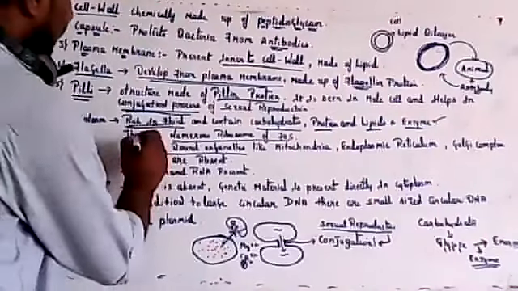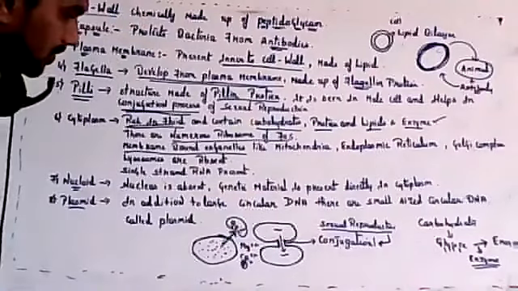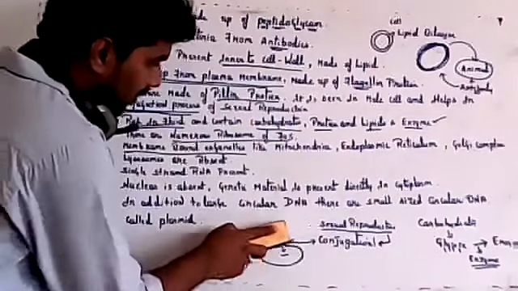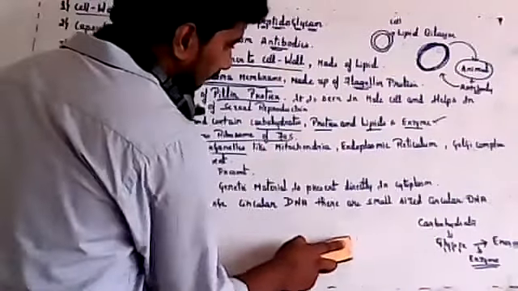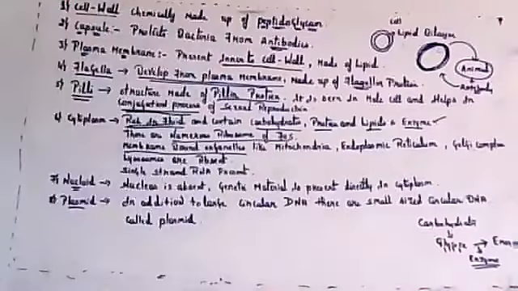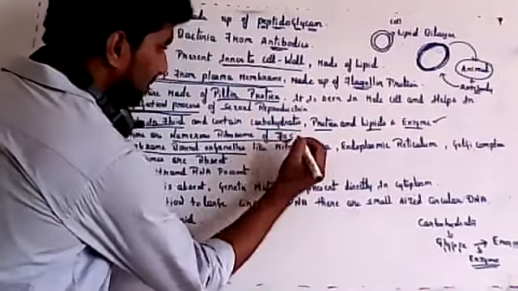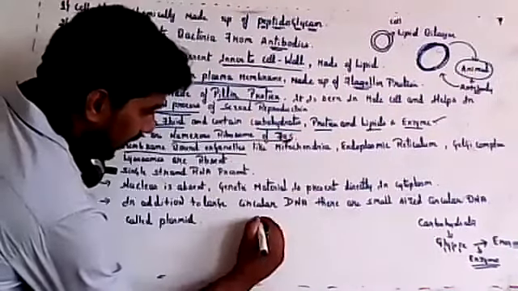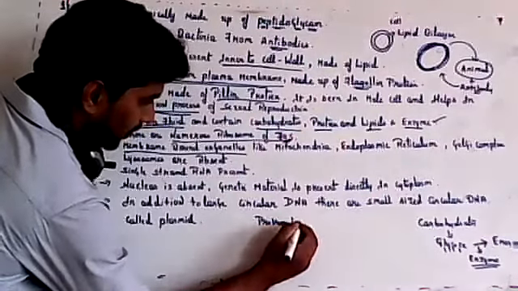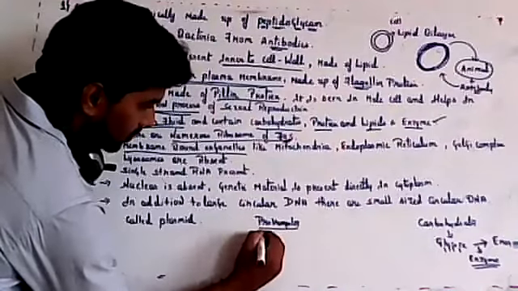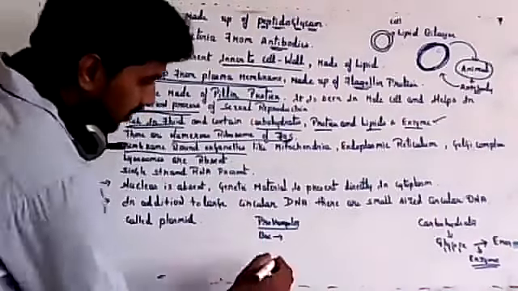Next, there are numerous ribosomes of 70S. Ribosomes come in two types: one is 70S and the other is 80S. Here in bacteria you will find the 70S type. When we say prokaryotes, we remember bacteria. A simple example is bacteria. So in bacteria, we have this type of ribosome.